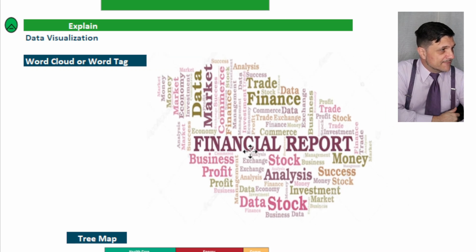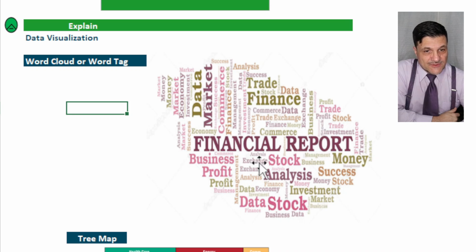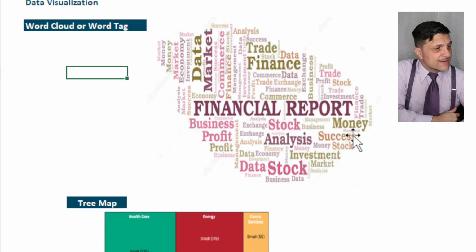Look at this one. This is the word cloud, or word tag. Look at that. Do you know how to interpret the results here? What does it tell you? It tells you that the words that appear the most in the data are those large words here. So financial report, finance, money, analysis, stock, success.